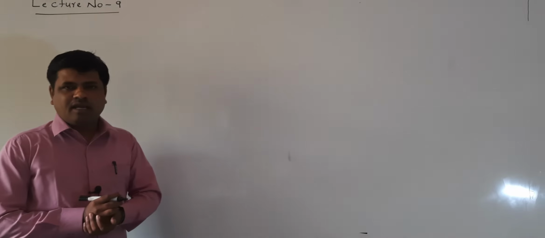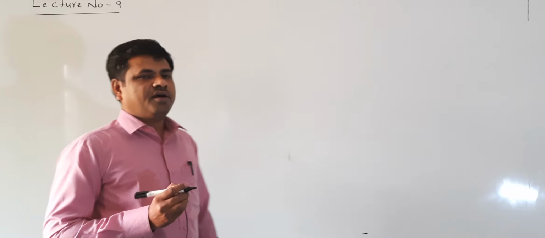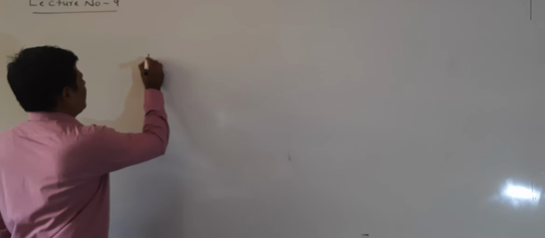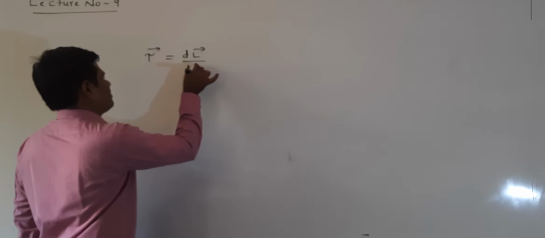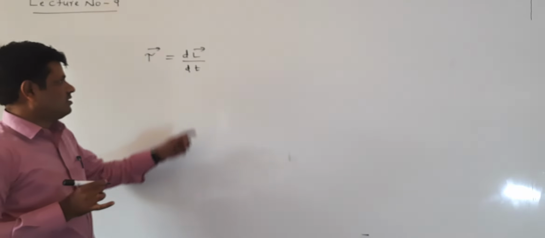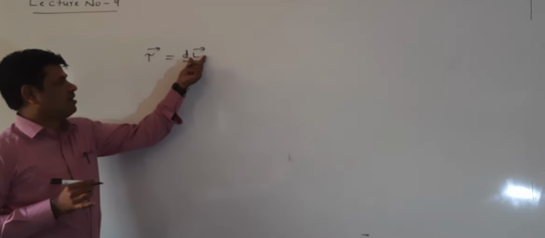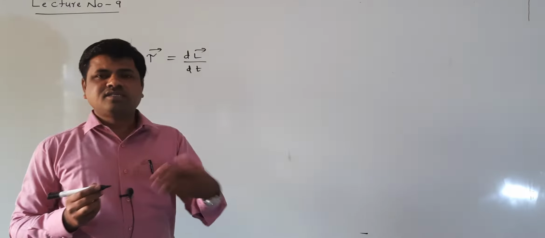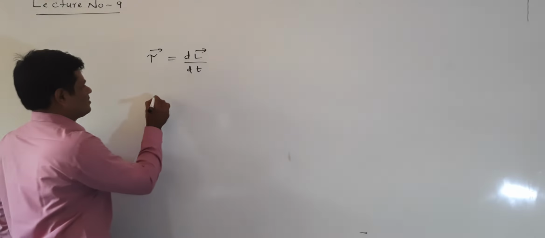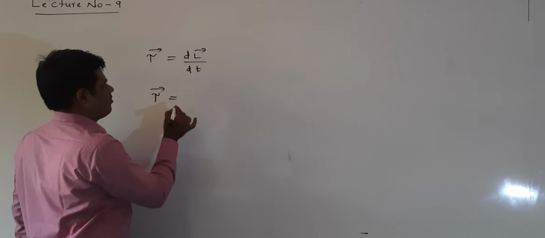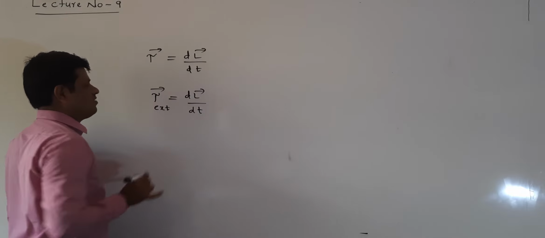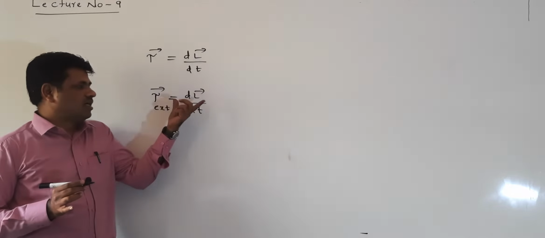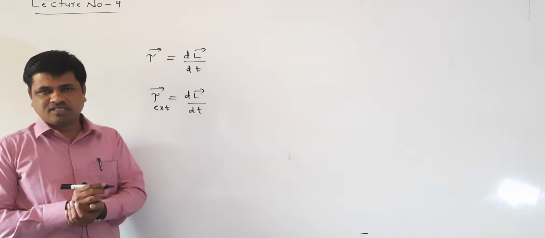In the previous class, we derived the relation between angular momentum and torque of a particle. The rate of change of angular momentum of a particle is equal to the external torque acting on the particle. Similarly, it is right for the system also. Torque is equal to dL by dt. The external torque acting on the system is equal to the rate of change of angular momentum of the system.